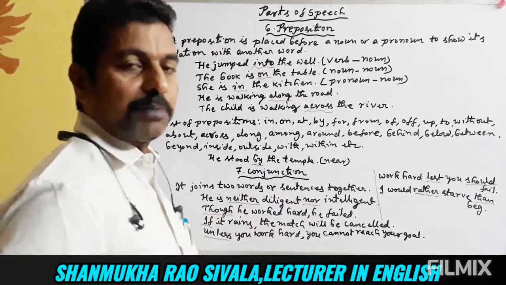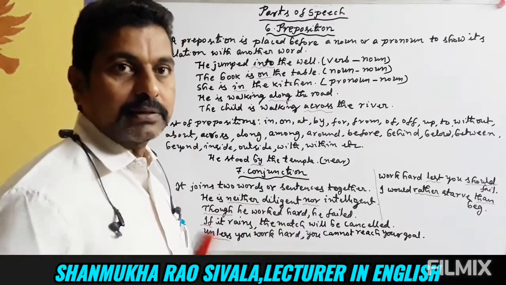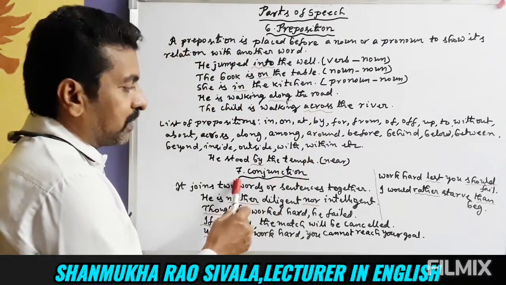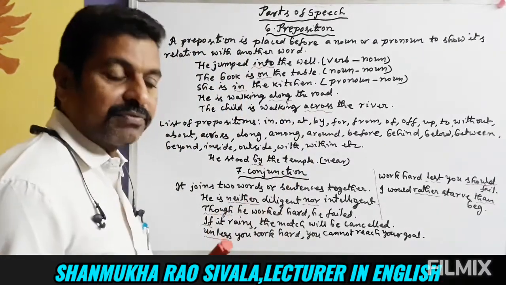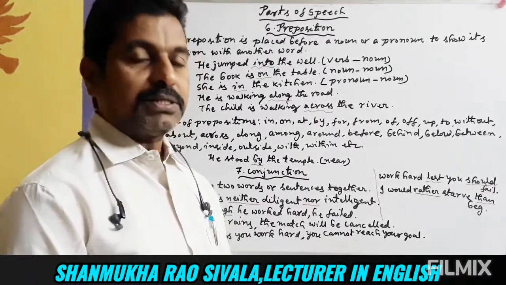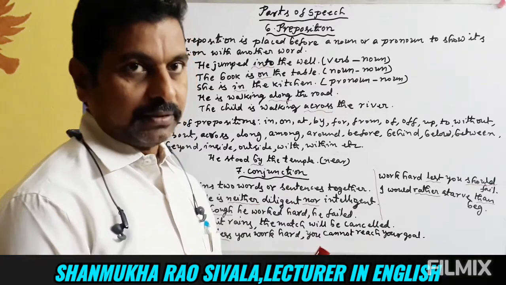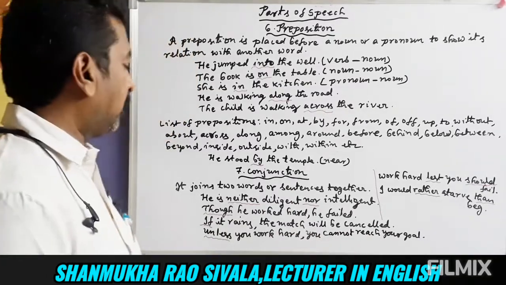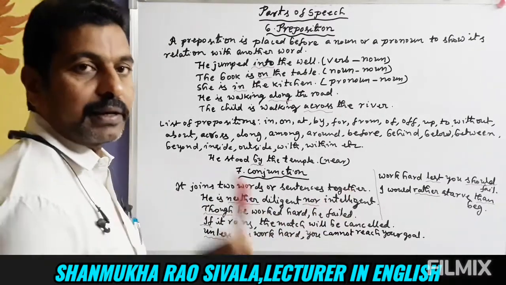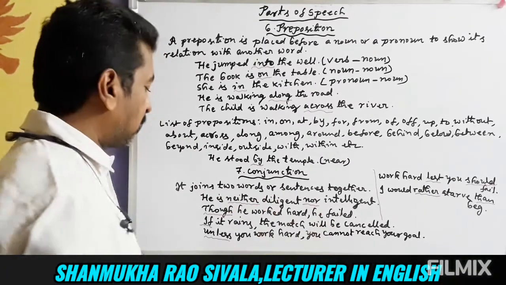While discussing prepositions, let us go in depth, in a detailed way. Next part of speech is conjunction. What is a conjunction, friends? It joins two words or sentences together. It is doing the work of a goldsmith, joining two parts together. That is called a conjunction. So let us see some examples.